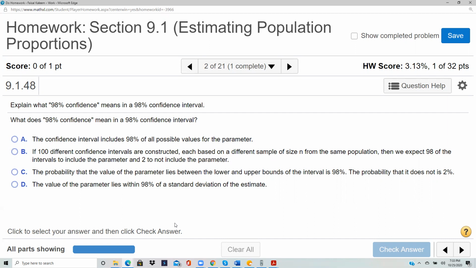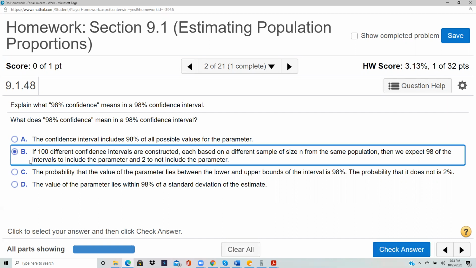So it's choice B here: if you take 100 different confidence intervals based on different samples of size n from the same population, then we expect 98 of the intervals to include the parameter and 2 to not include the parameter.